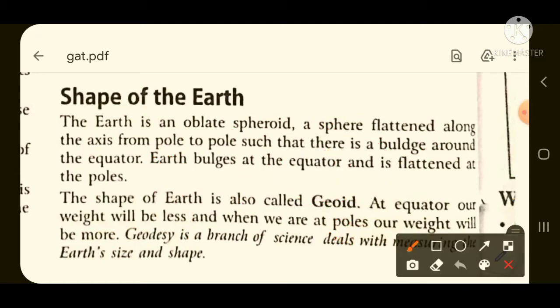So what are the important points in this case? They may ask about earth. This is an important point.